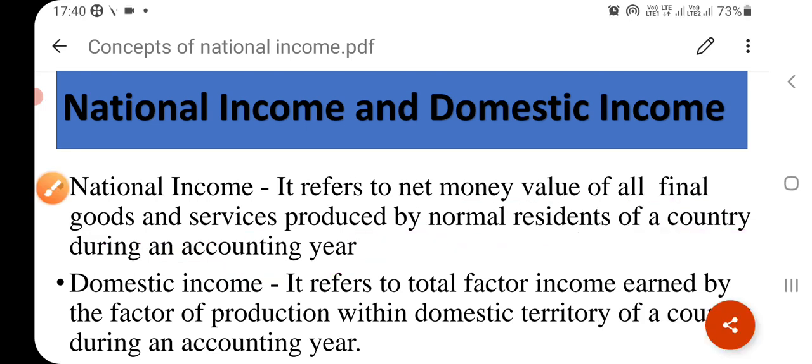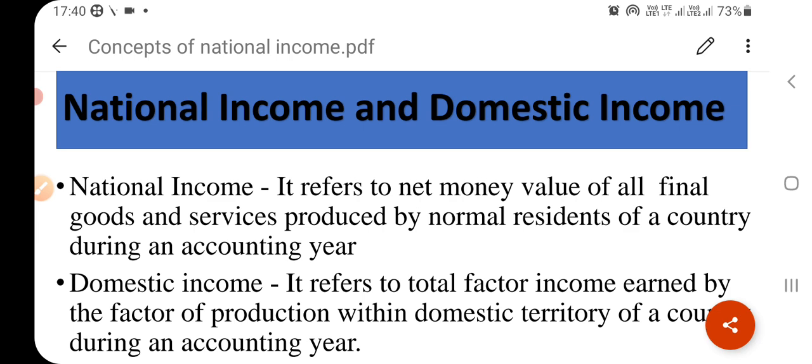Domestic income refers to total factor income earned by the factors of production within the domestic territory of a country during a year. It is called domestic income, meaning income distributed among the four factors of production.